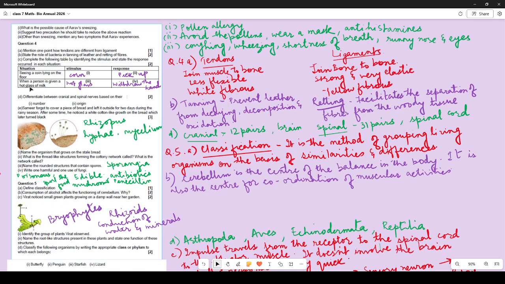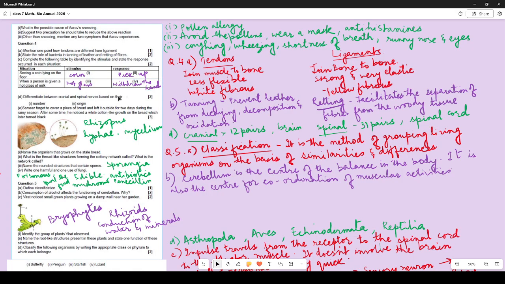When a person is given a hot glass of milk, the stimulus is the hot glass which you feel, which is observed through your senses. So this is observed through your eyes, your sensory organ, and then this hot glass which is felt through your skin, you withdraw the hand. That will be the response.